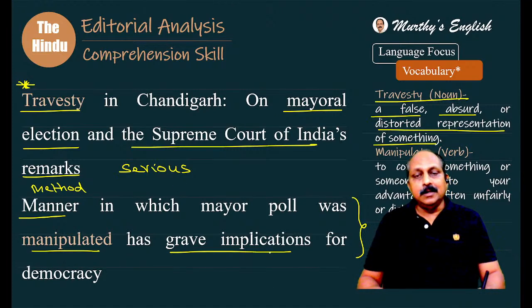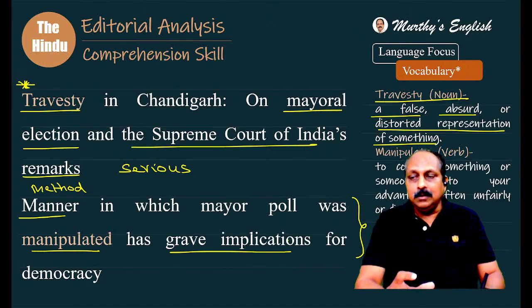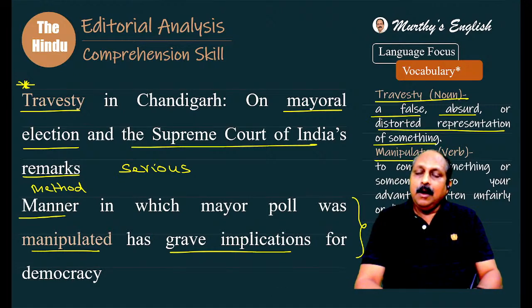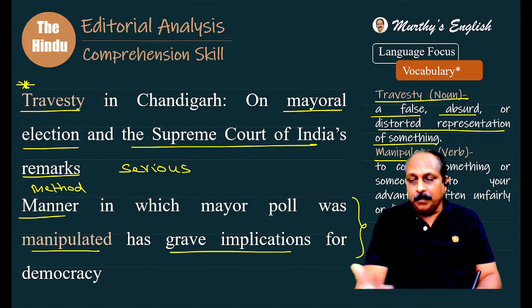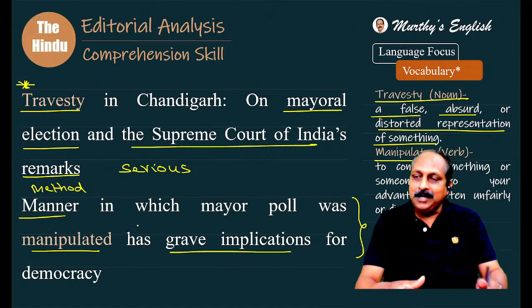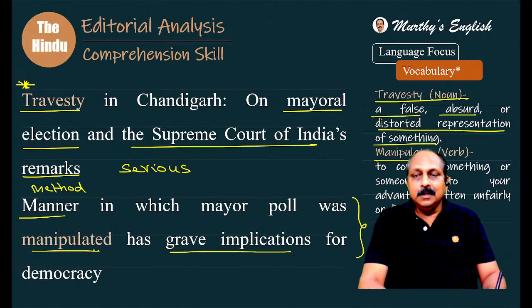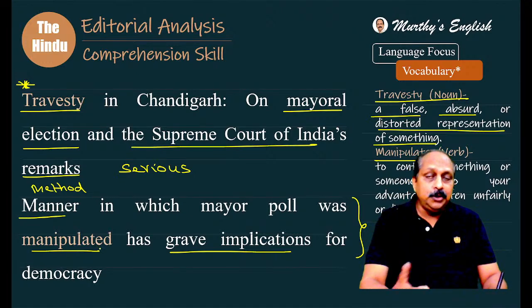Implications, you get this from imply. Implied means not stated directly, but you can conclude based on the text. And manipulate means what? It's a verb. To control something or someone to your advantage, often unfairly or dishonestly. I'm reading out because I'm blocking part of the text. We have space constraints, you have to bear with it. Manipulate the situation, manipulate a person. Two typical combinations.